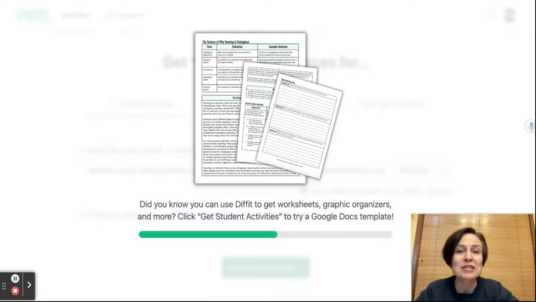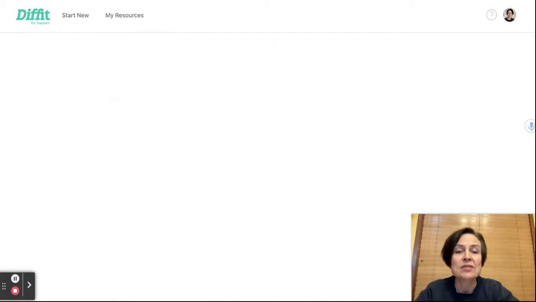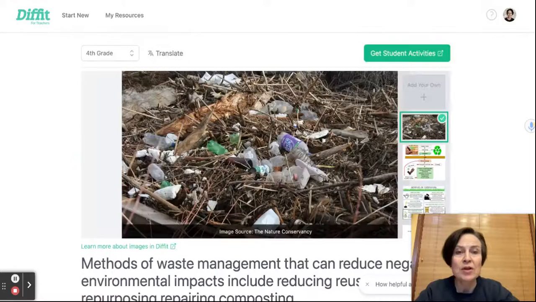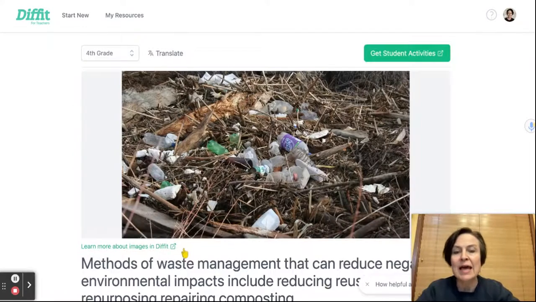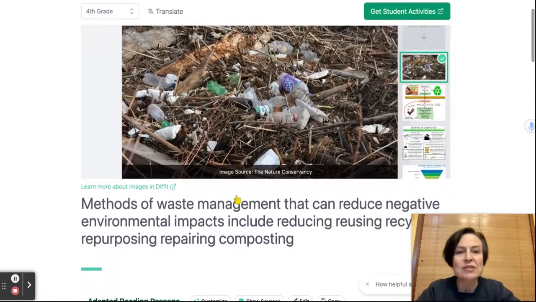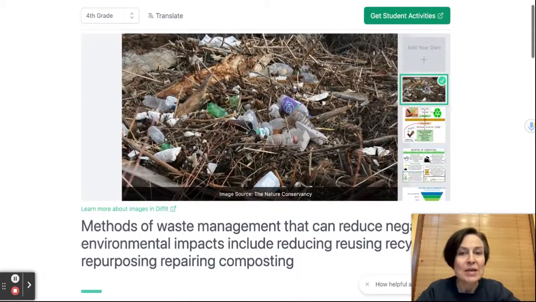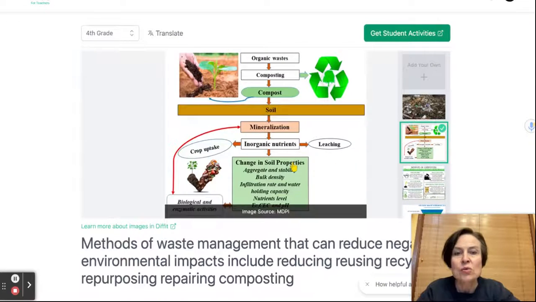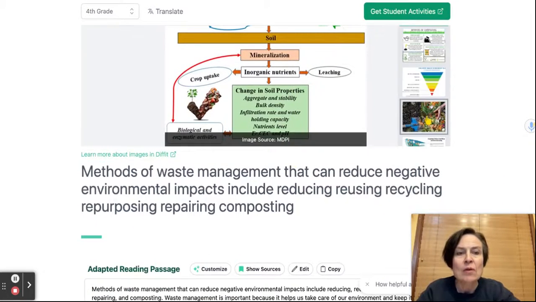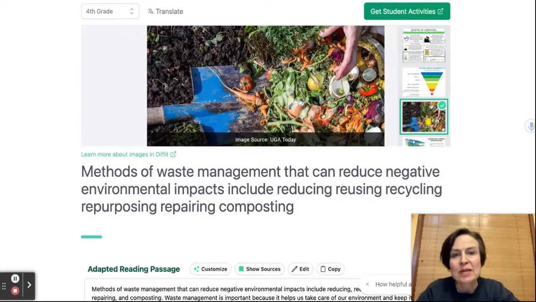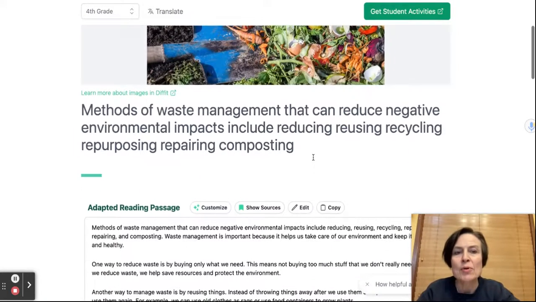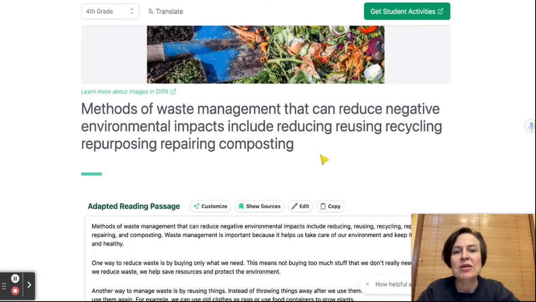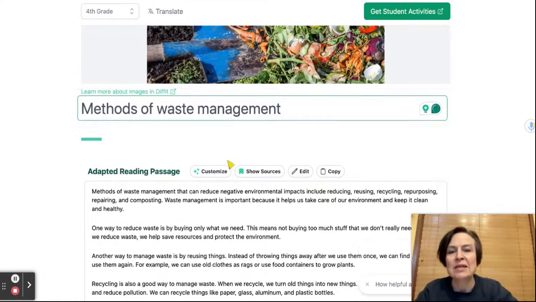That's one of the powerful things about Diffit, that it has these really super high quality outputs. All right, so now we have our waste here. The first thing it does is generate a picture. Now, it doesn't actually generate a picture. It chooses a picture off the internet, so we can pick one that we might want. Let's just take this one. It looks like it has some compost. And so here is all of the items that I typed in, make that a little bit shorter.